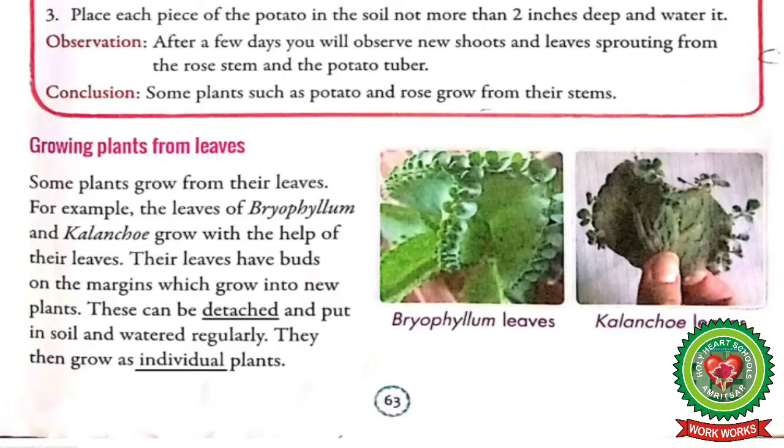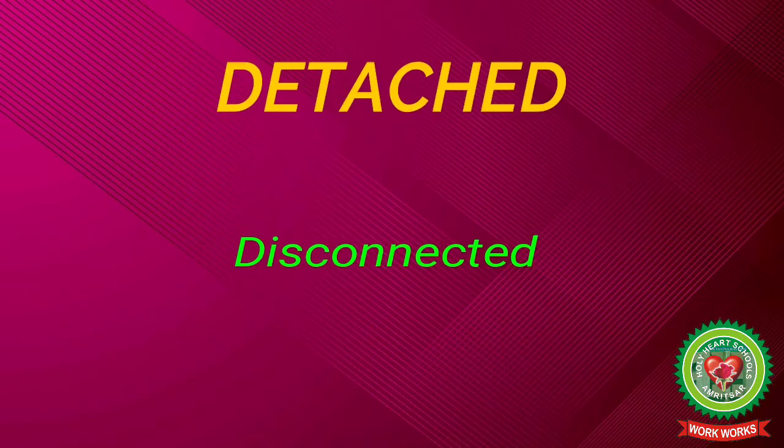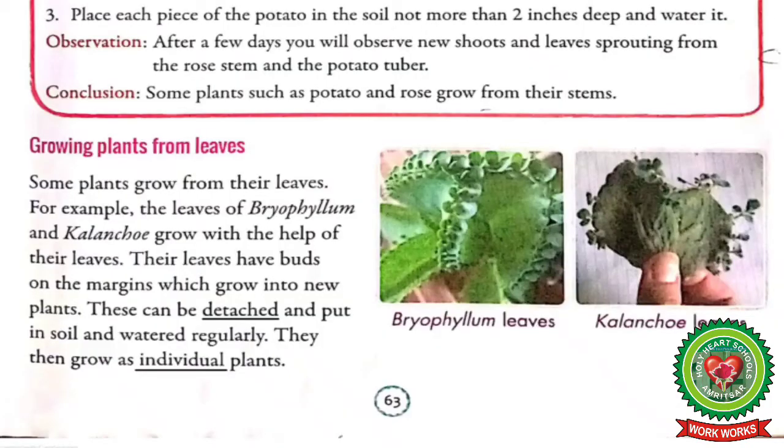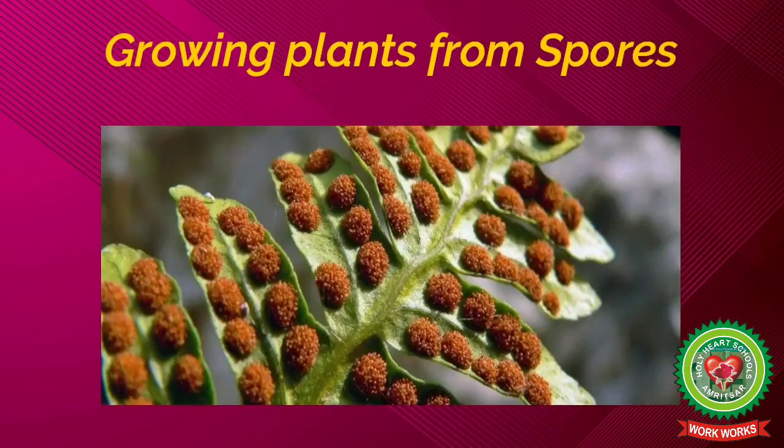Underline the word detached and write down its meaning: disconnected. Underline the word individual and write down its meaning: single or separate. Now next is growing plants from spores.